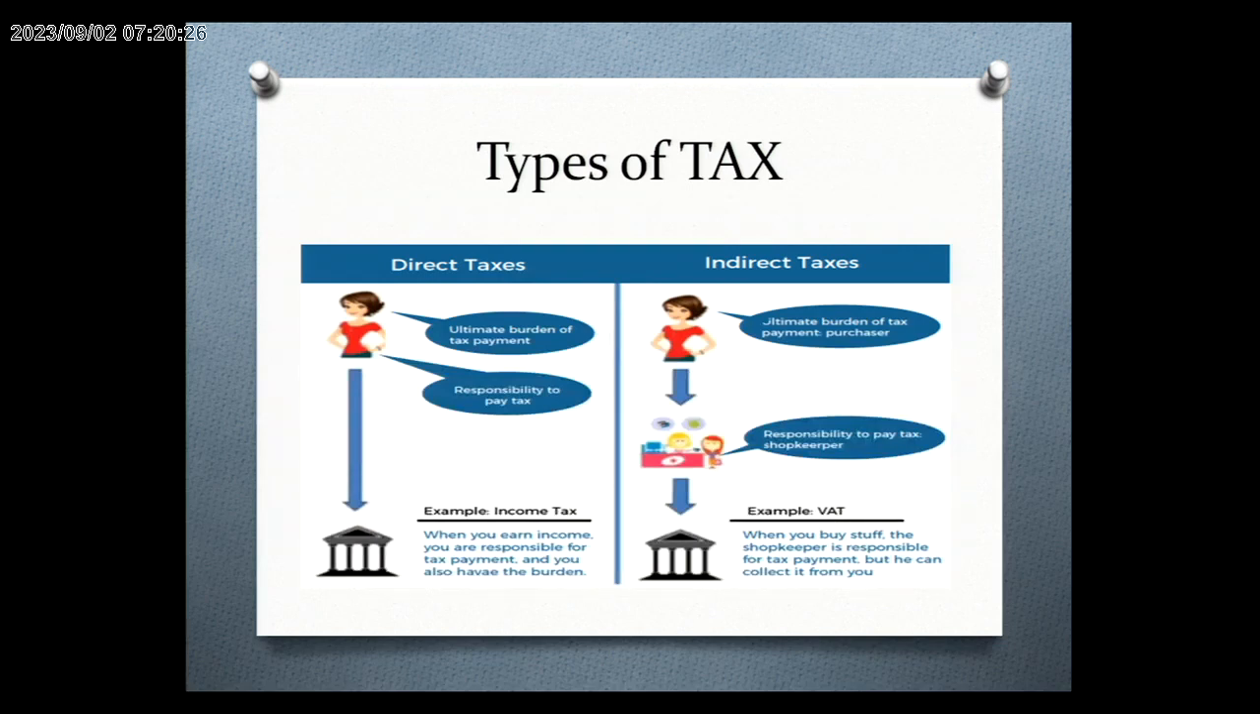Tax is classified into two types. One is direct tax and another is indirect tax. The direct tax is paid directly to the government by the taxpayer. When you earn income, you are responsible for the tax payment and you also bear the burden.